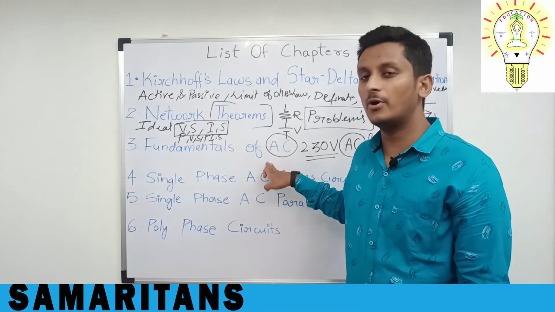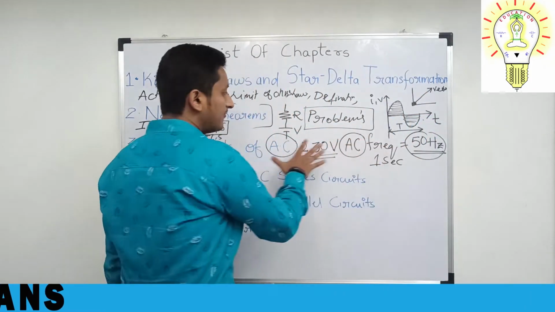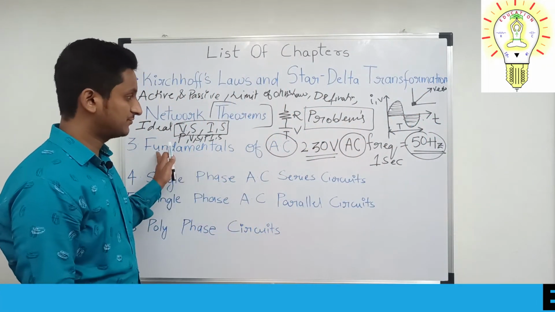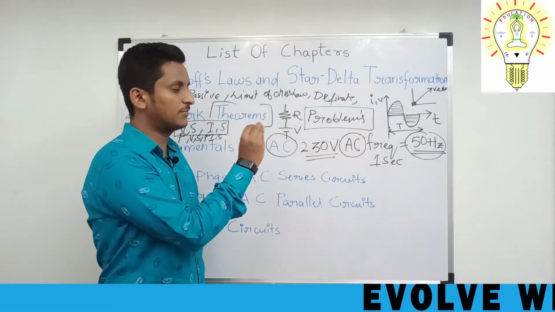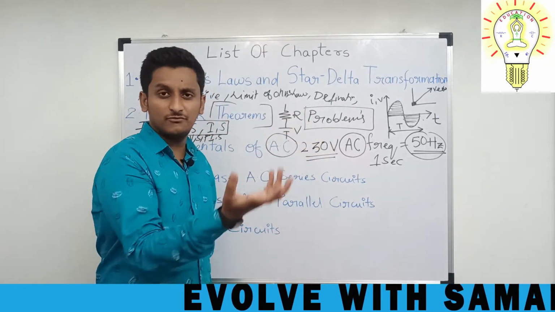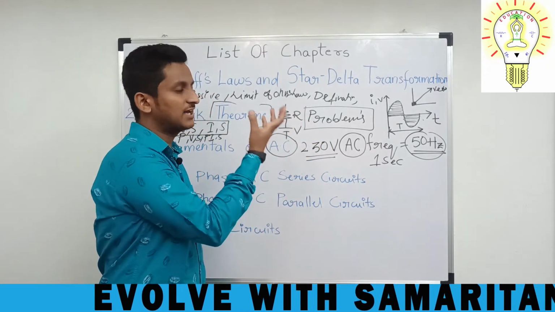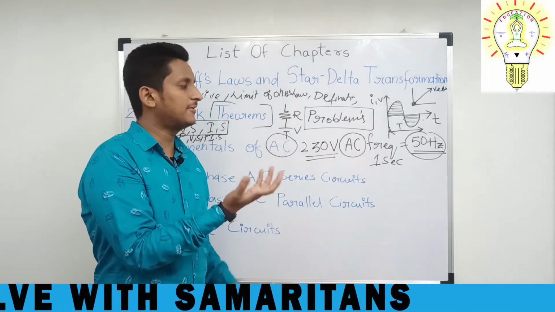This is the main point I wanted to explain to you. I hope this is enough for now to understand the fundamentals of alternating current, and I hope you will get some knowledge on this. We will be seeing the form factor, crest factor, what is RMS value, root mean square value, average value, and many things.